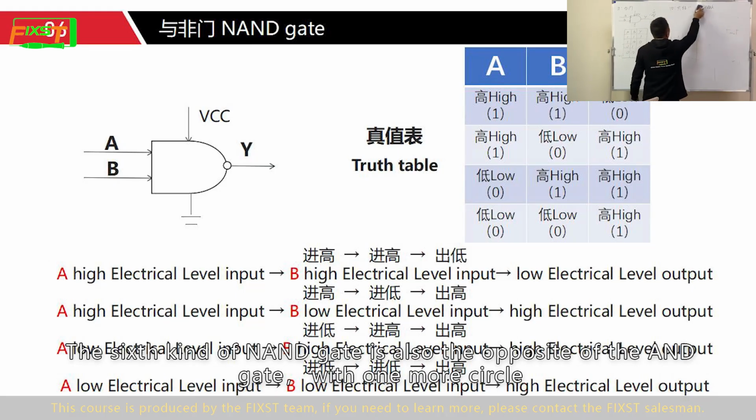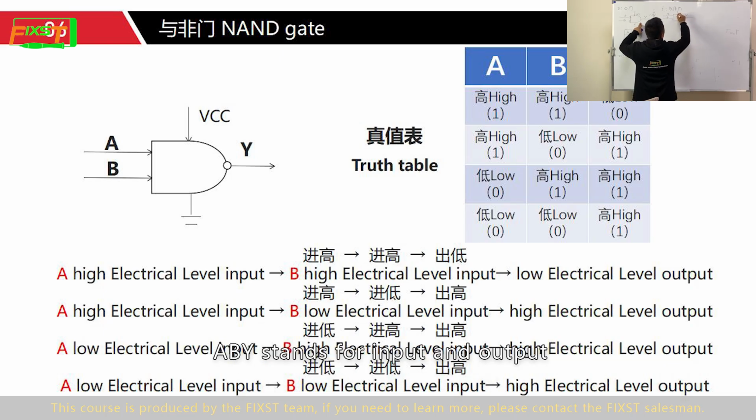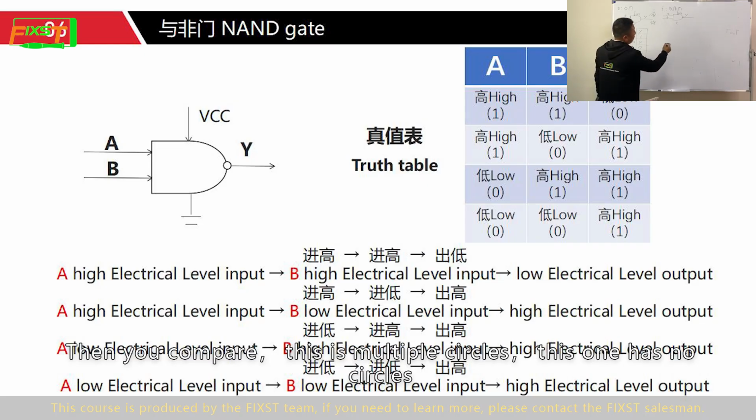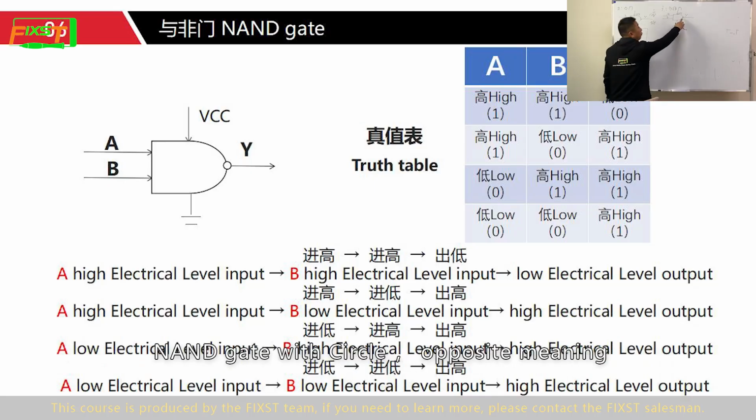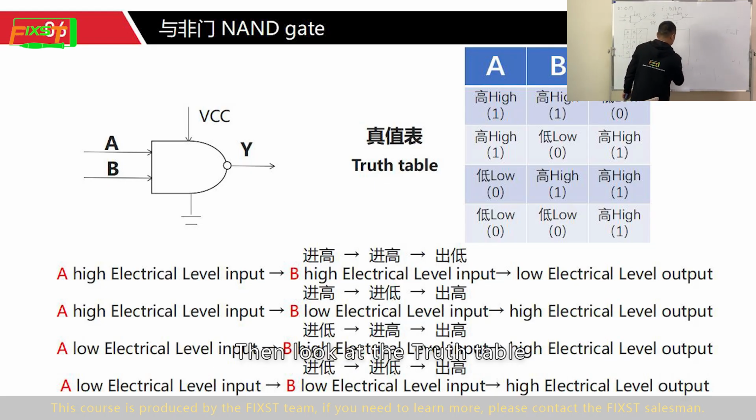This kind is a NAND gate, also the opposite of the AND gate, with one more circle. A, B, Y stands for input and output. Then we compare: this one has a circle, this one has no circle. The NAND gate with a circle has the opposite meaning. Then look at this truth table.